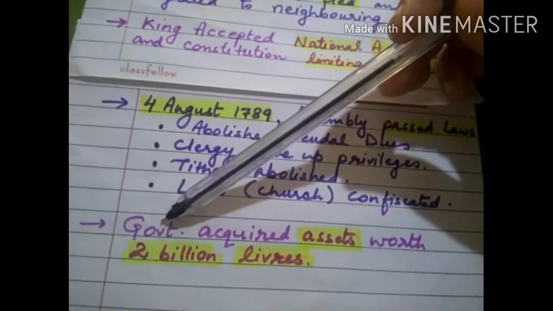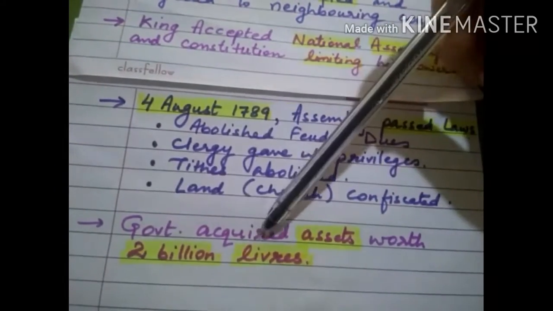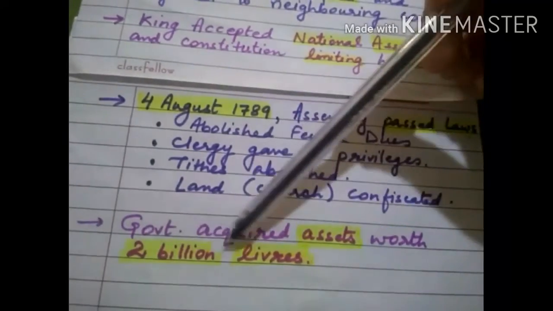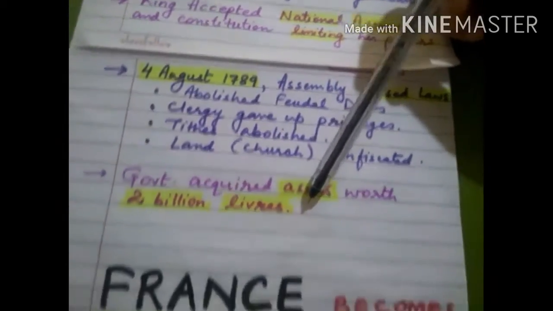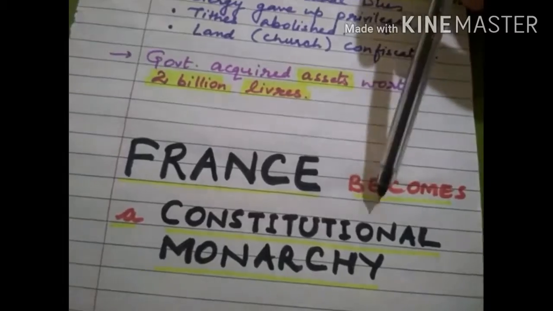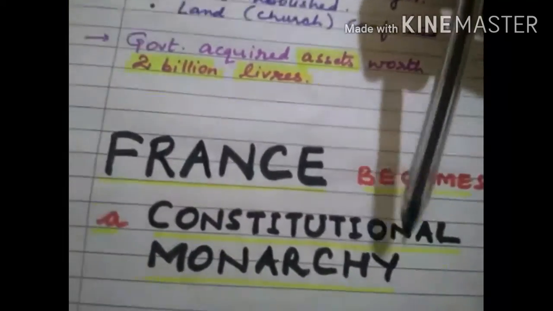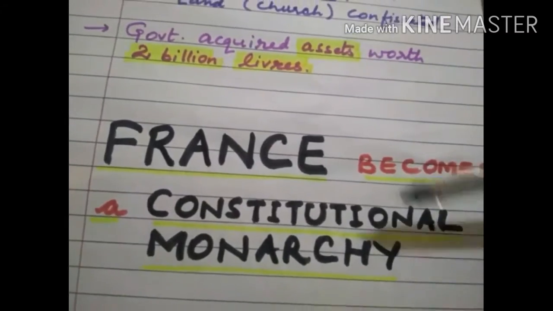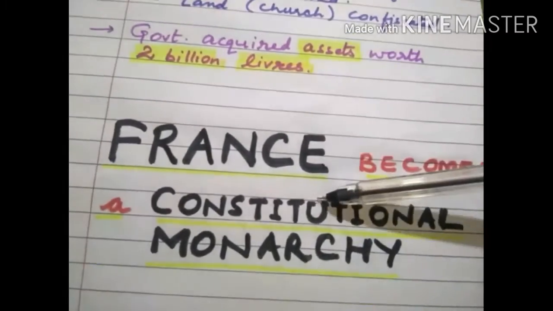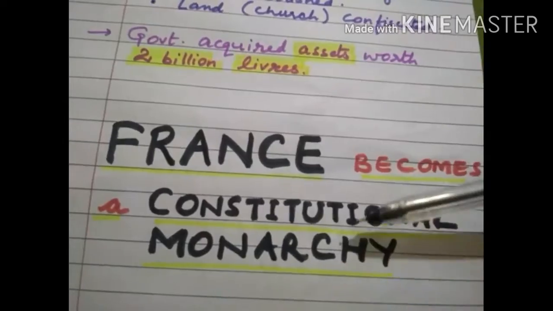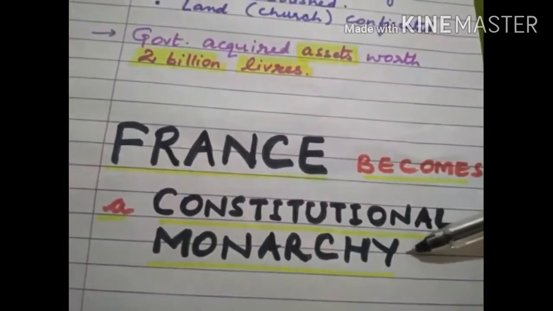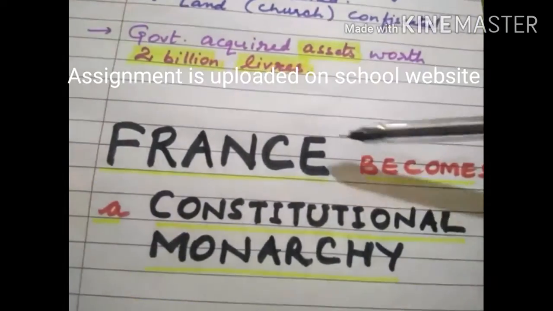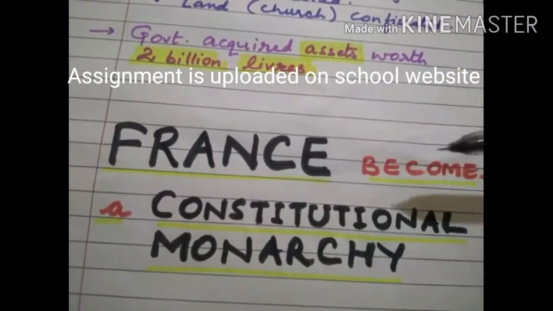As a result, the newly formed government, the National Assembly, acquired assets worth 2 billion livres and France became a constitutional monarchy. Earlier, France was only a monarchy, but now it became a constitutional monarchy. Means अब constitution भी है और monarch भी है. So this topic we will read in detail in the next video.